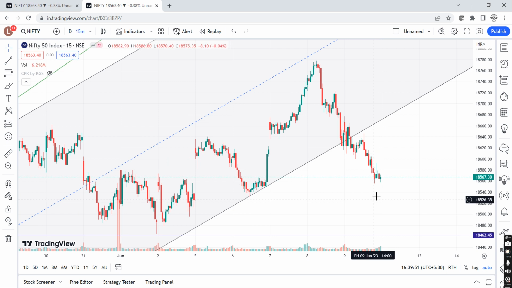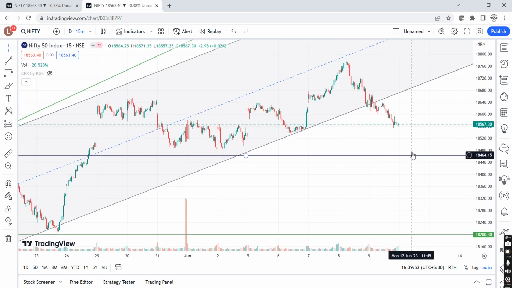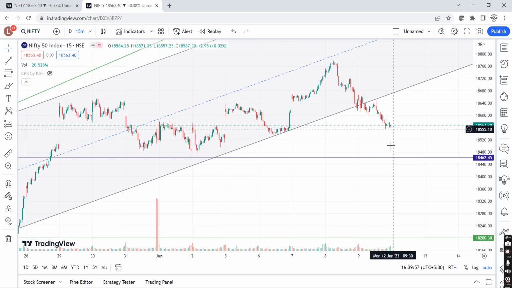Now what is left? Gap down. See, for the gap down scenario on Monday, considering the weekly pattern also, a gap down wouldn't be that profitable for any new entry. If the gap down happens closer to 18500, these are all support zones, and again sellers are active from here. If any gap down happens, there might be a probability of profit booking. So if a gap down happens somewhere closer to 18500 levels, and if it is coming closer to 18560, 580 levels,